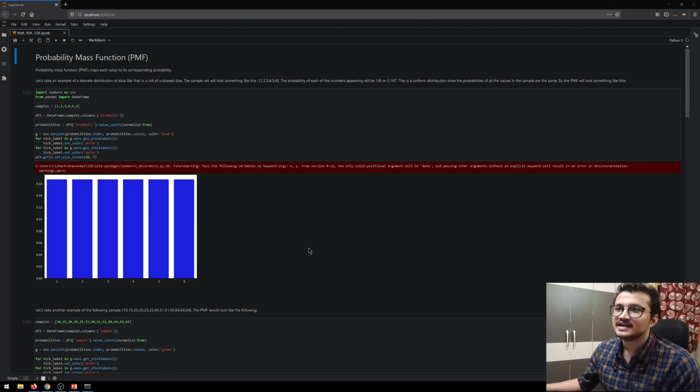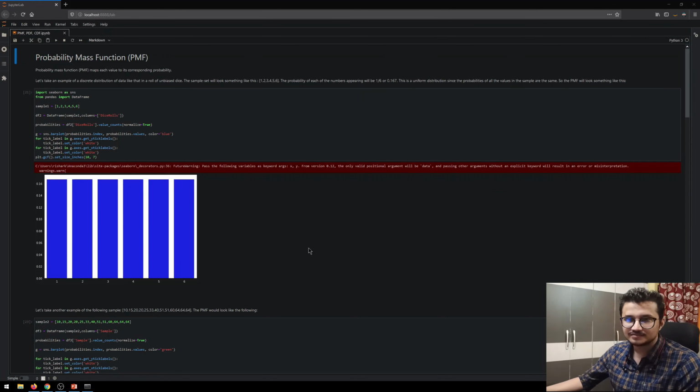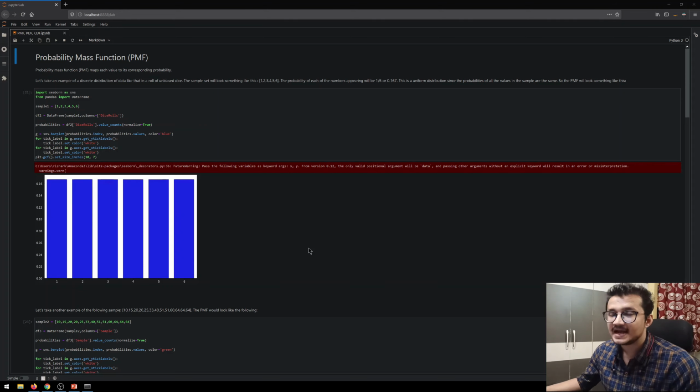So now let's look at some practical examples of how we can implement them using Python, and how you actually carry out all these basic statistics functions. First of all, we have the probability mass function. It maps each value or outcome that we have to its corresponding probability. Let's say we are looking at an example of a die roll here, right? A die contains the numbers from 1 to 6, and when you roll a die, you have an equal probability of observing any of the numbers. So we have 6 numbers ranging from 1 to 6, and there's an equal probability of each number coming up.